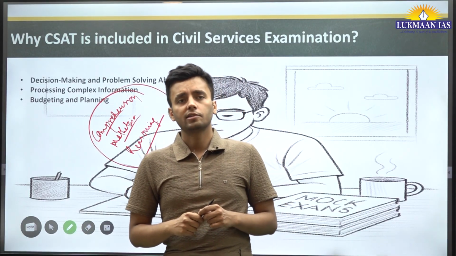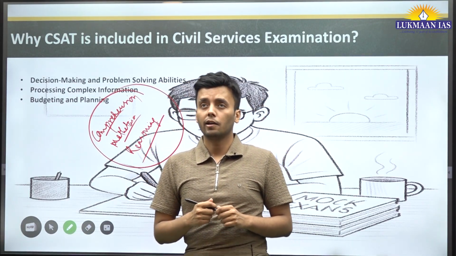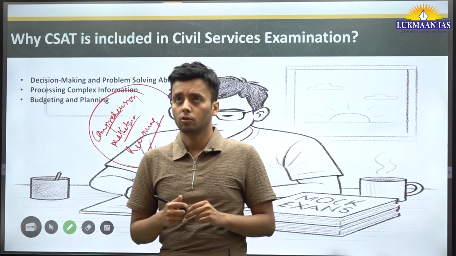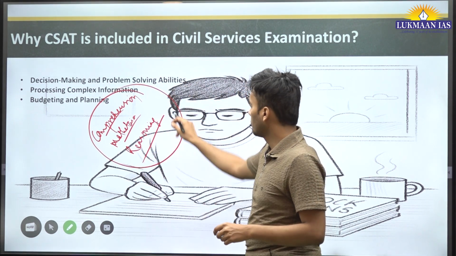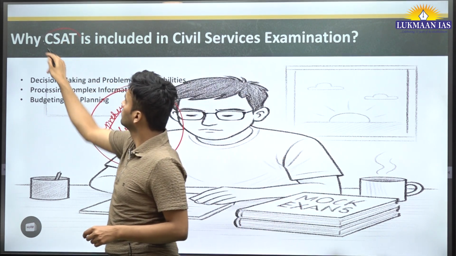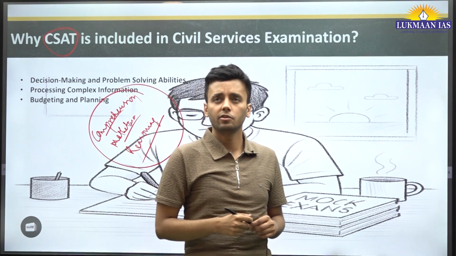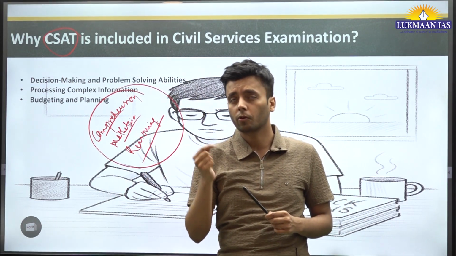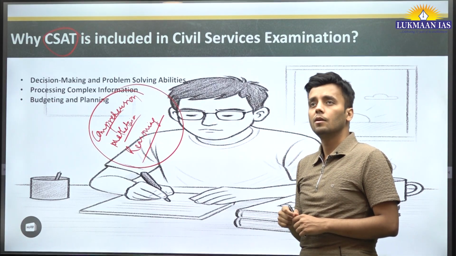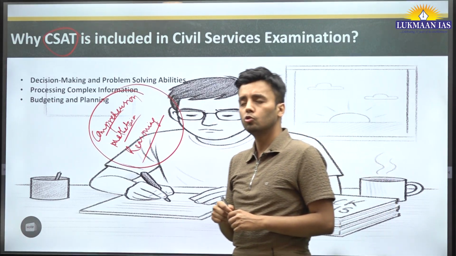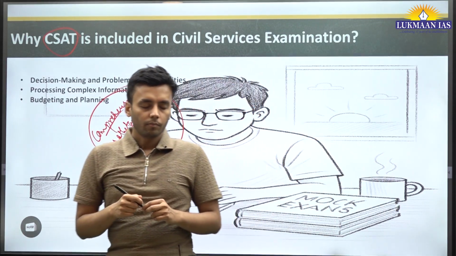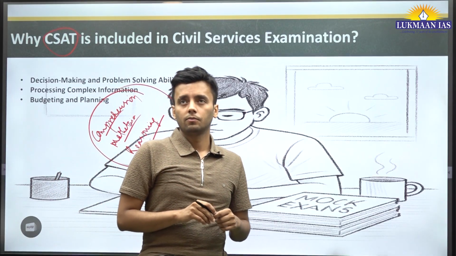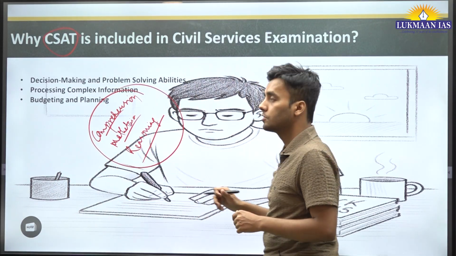I have seen students coming from IIT, IIM and from arts background, all failing in this paper, CSAT. What is the reason? The reason is very simple. The basic thing that is required for this exam is practice. You need to do a maximum level of practice to solve this paper.